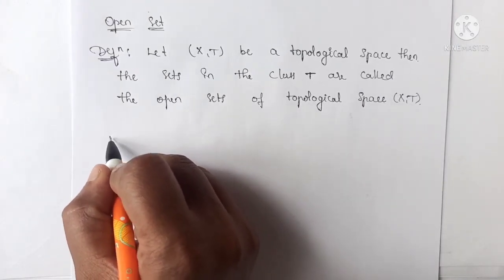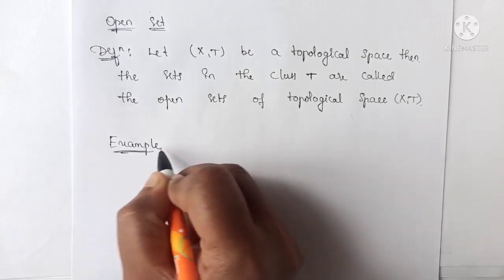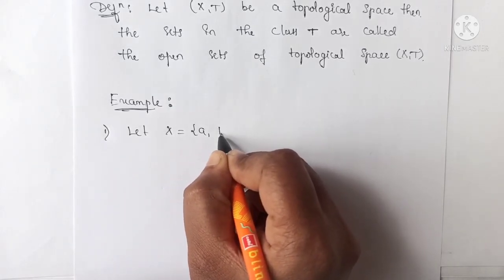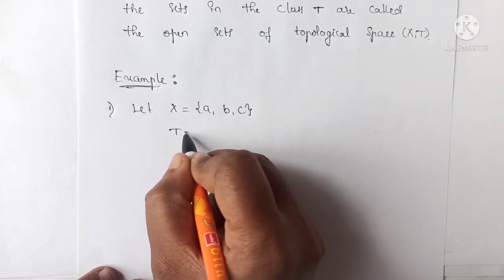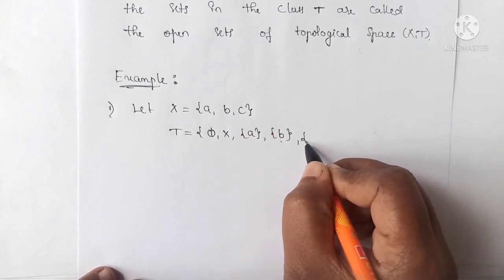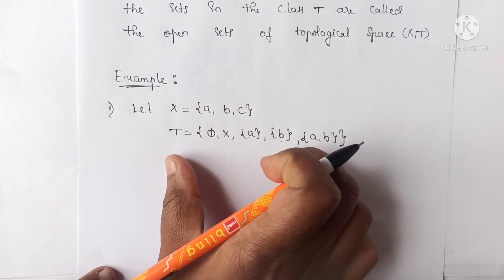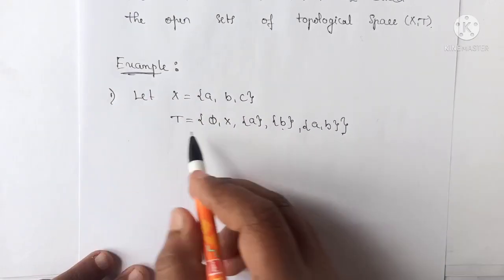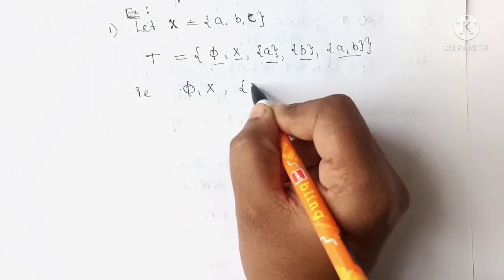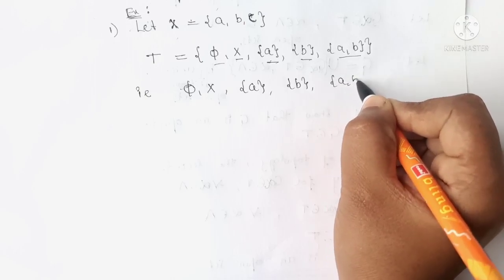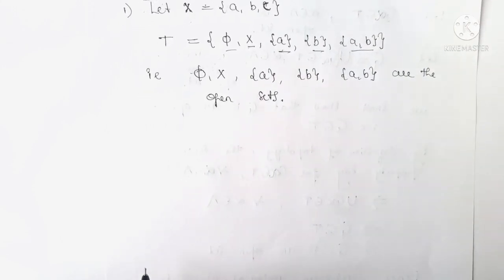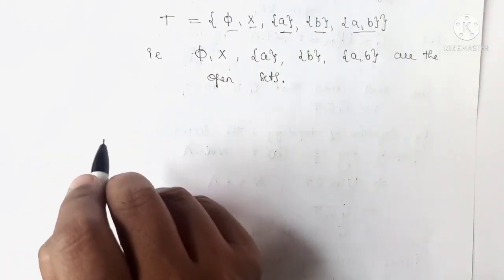For example, let X equal {a, b, c} and T equal {phi, X, {a}, {b}, {a, b}} is a topology on this set X. Then all the sets which belong to this T, that is phi, X, {a}, {b}, {a, b}, are the open sets.